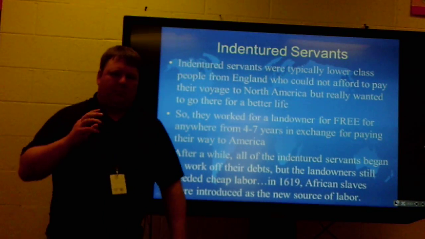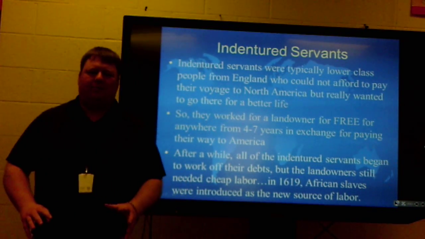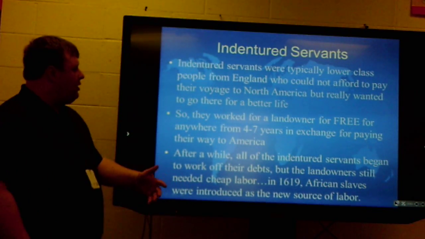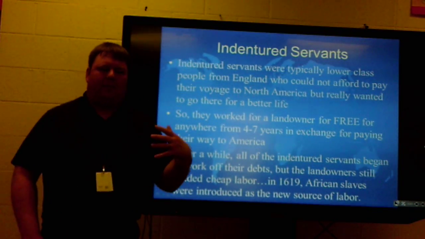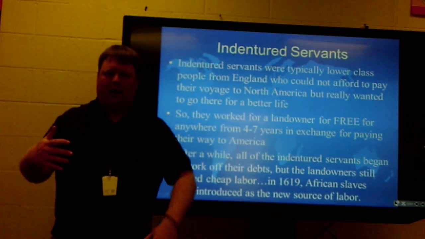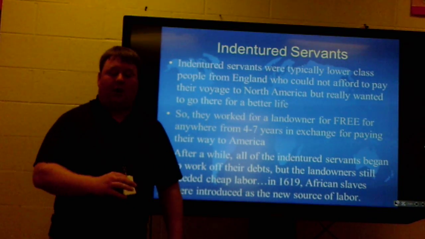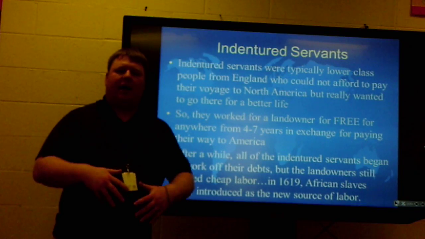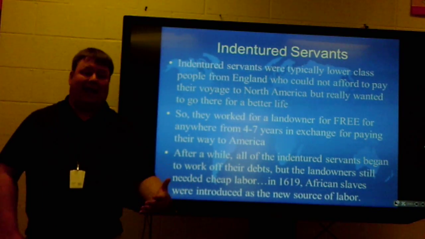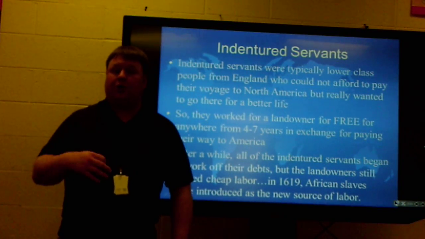Now, when they wanted cheap labor before slaves, how did they get it? Well, they got it in a system known as the indentured servant system. So what they would do is they would basically buy the journey for these people who wanted to live in America, wanted to get a new start. Somebody would pay their way to America. Well, when they got to America, they would work that debt off, and it could be anywhere from 4 to 7 years. So they're called indentured servants.